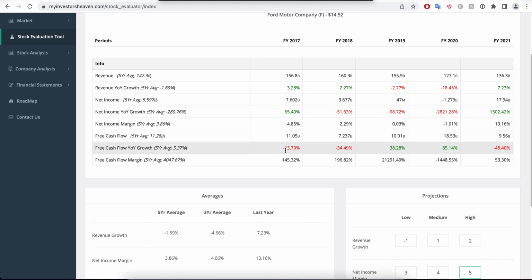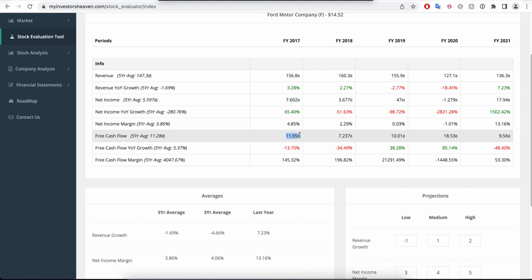Now, you will see that the free cash flow growth here is negative, and the net income is, as you see, sorry, my bad. The free cash flow is positive, the net income is positive as well. And so we're getting a free cash flow margin of 145%, which is the relationship between the free cash flow and the net income over here. But the next year, you will see again the same thing. 7.2 billion, 3.6 billion, same thing, 196, it's almost double.